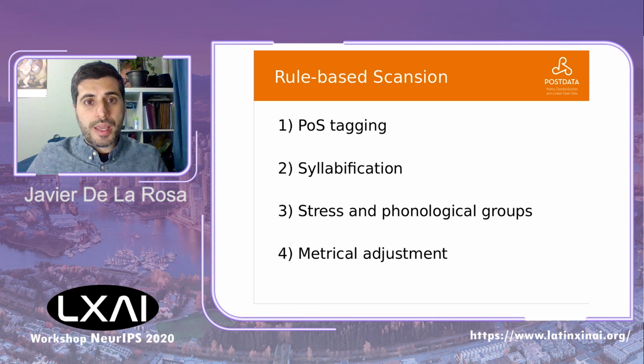Usually, rule-based scansion processes or rule-based metrical pattern extraction systems have four steps. The first one is the assignment of part-of-speech tags. There is a second step in which we apply syllabification. After that, stress identification of each individual phonological unit is run. Finally, some sort of post-processing for adjustment of the metrical pattern and length.